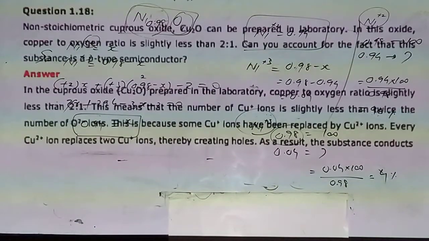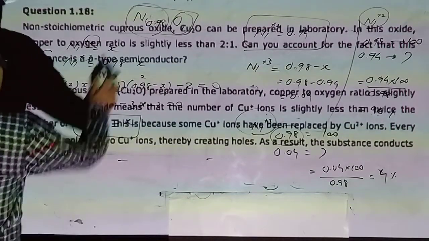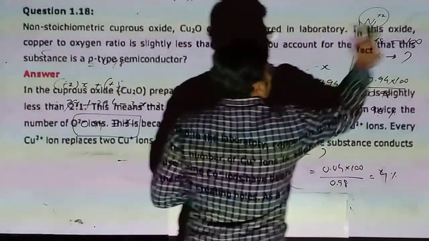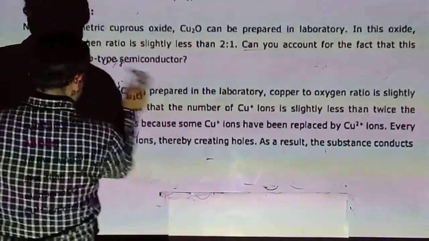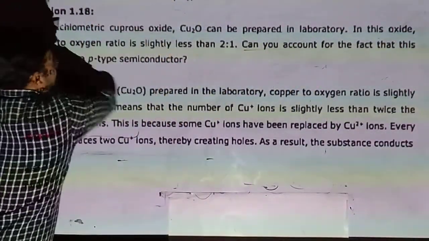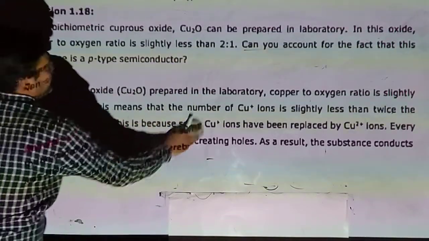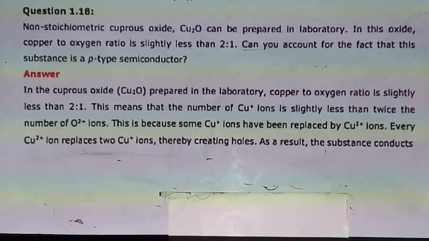Now question number 1.18. Non-stoichiometric cuprous oxide can be prepared in the laboratory. In this oxide, the copper to oxygen ratio is slightly less than 2:1.